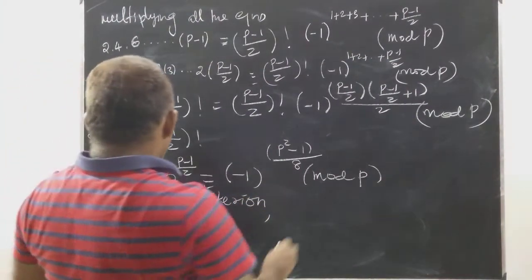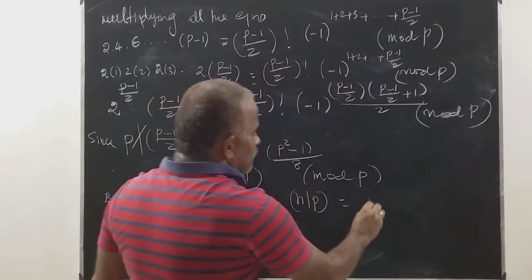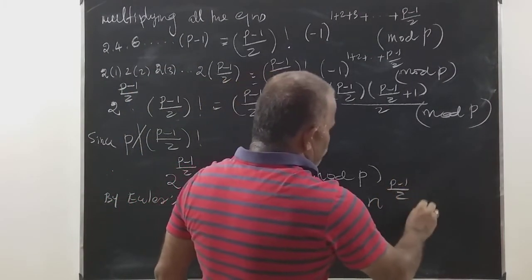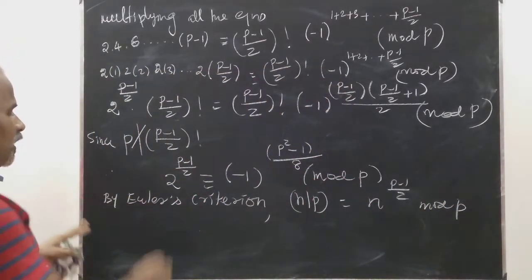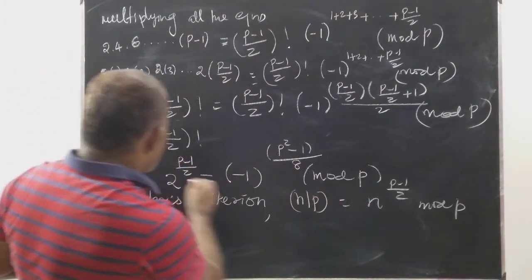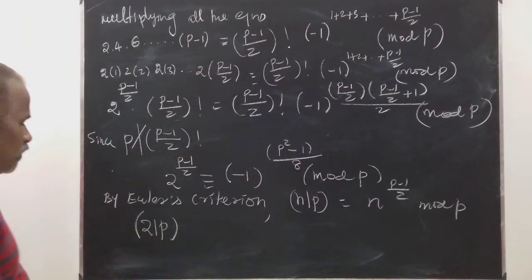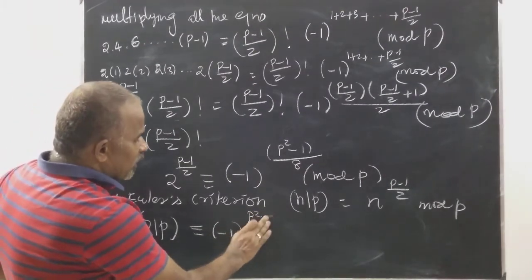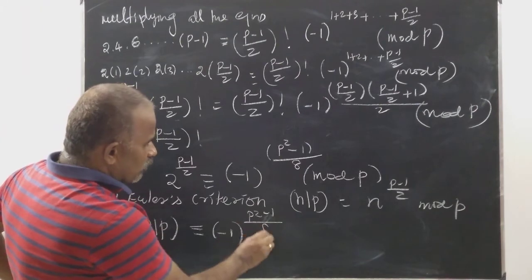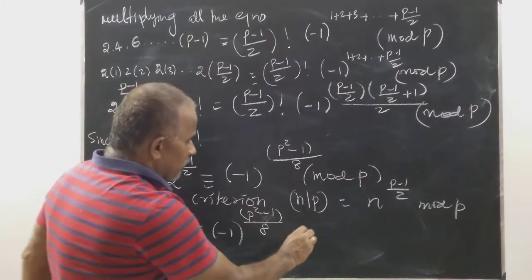Euler's criterion says what? N over p can be written as n power p minus 1 by 2 mod p. Here instead of n, what we have? 2 is there. Therefore this is nothing but 2 over p. This is nothing but 2 over p is congruent to minus 1 power p squared minus 1 by 8 mod p.